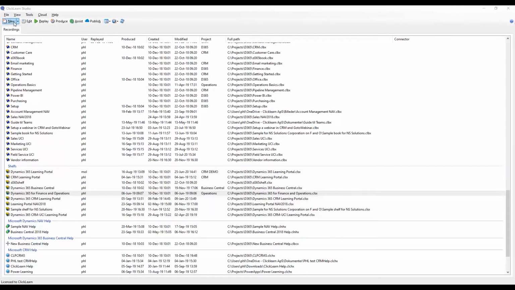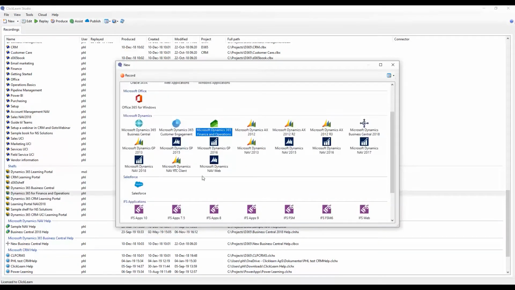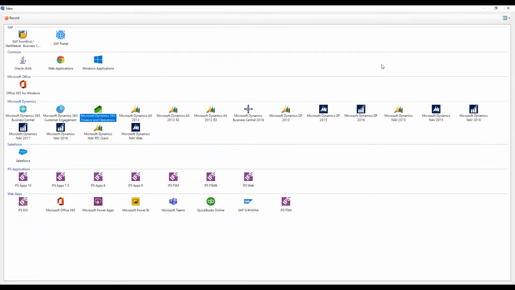And then when you click on New up here to start a recording, ClickLearn will now present you with a view of multiple icons. Each of these icons represents a business-specific connector. So the brains behind ClickLearn are actually these connectors, because they are built on templates that are set up so they understand that specific business application.